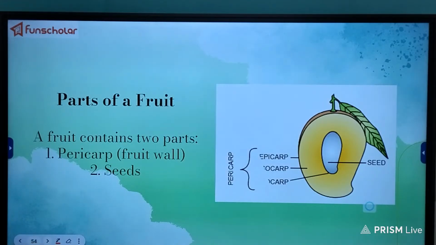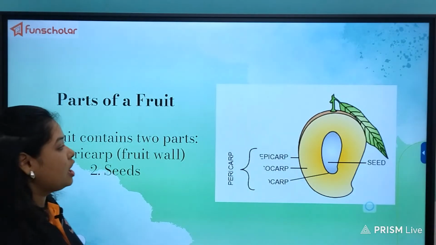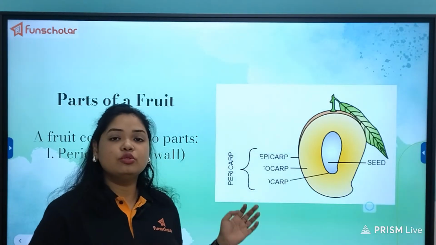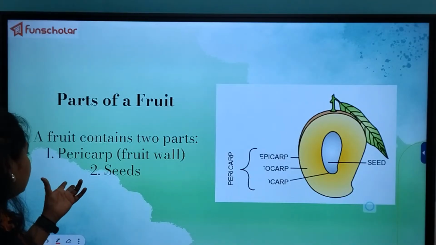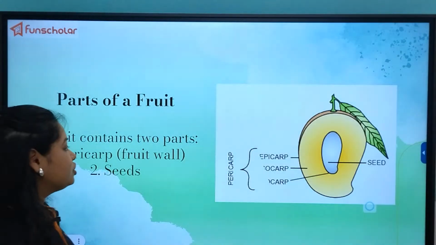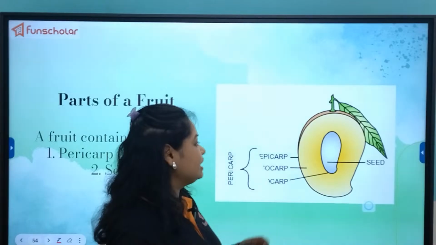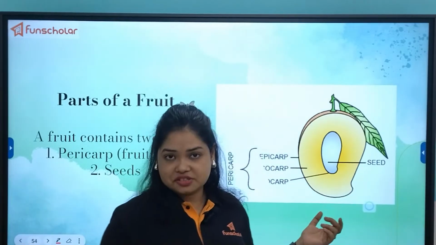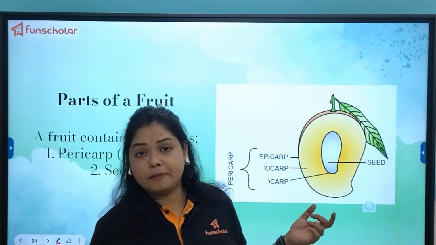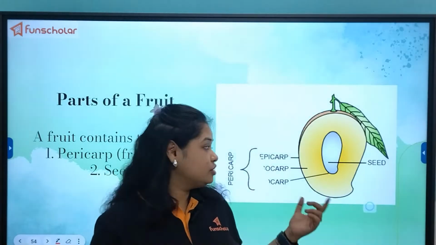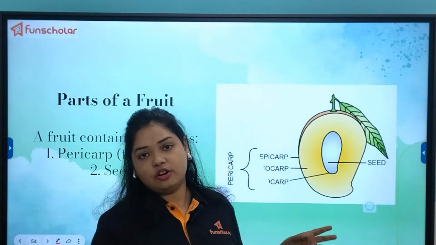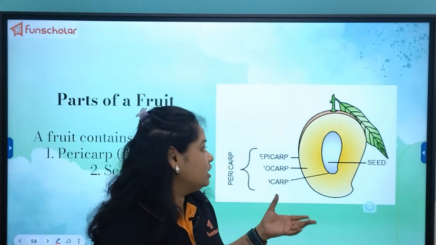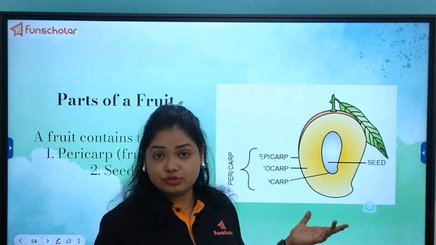Now, coming to the parts of a fruit. A fruit has two broad parts, the pericarp and the seed. The seed is present inside. It is the hard structure which bears the embryo of the new plant. And the outer layer of the seed that actually composes the fruit is known as the pericarp.